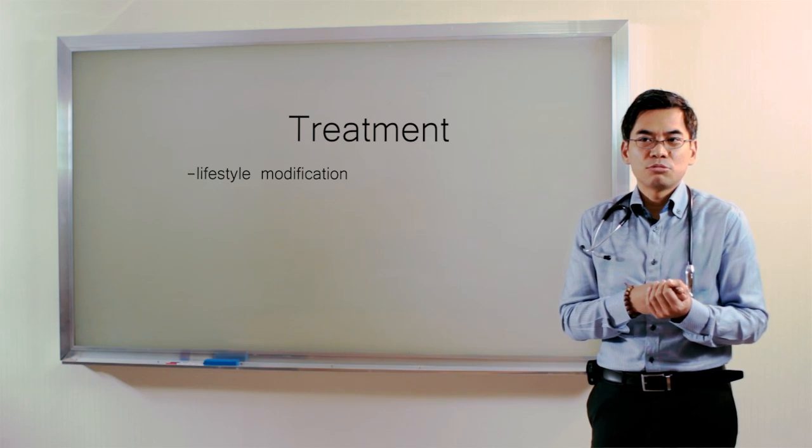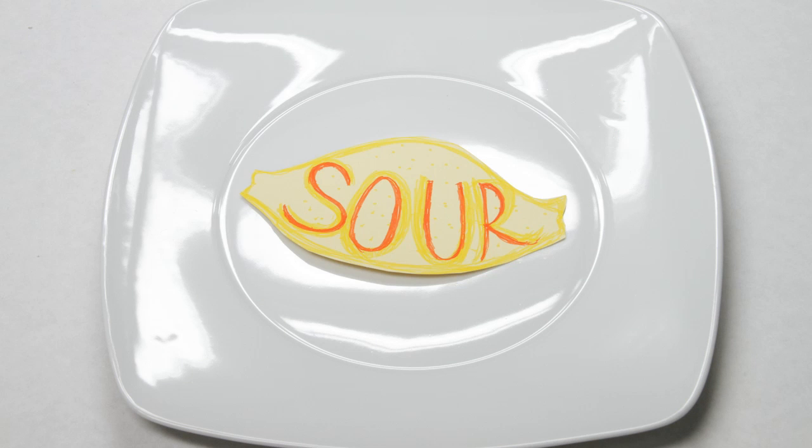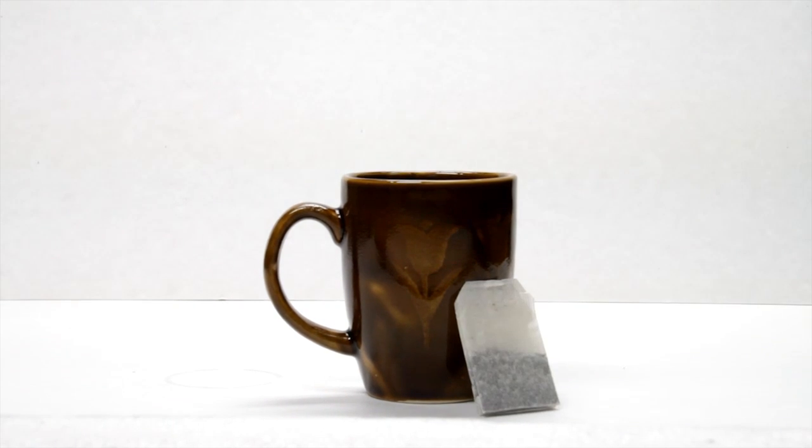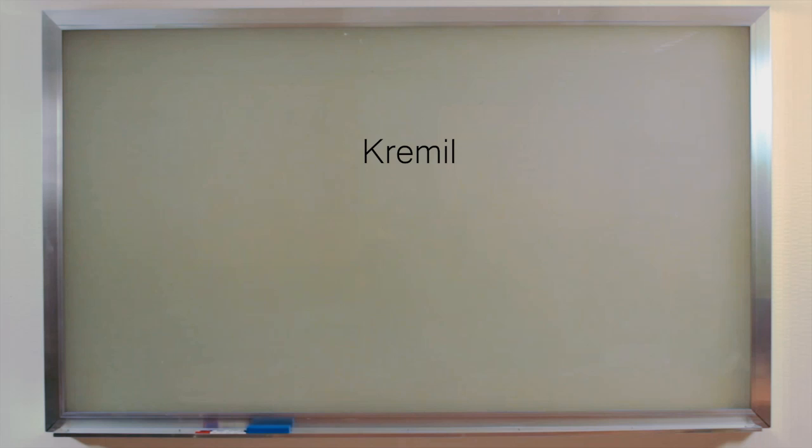Most of the time, we advise the patients to do some lifestyle modifications. So we usually try to advise them to avoid eating sobrang spicy, sobrang maaasim, or sometimes caffeinated drinks like coffee, tea, or even soft drinks. But there's a product in the market which is known as Kremil tablet. And Kremil is composed of 3 active ingredients.